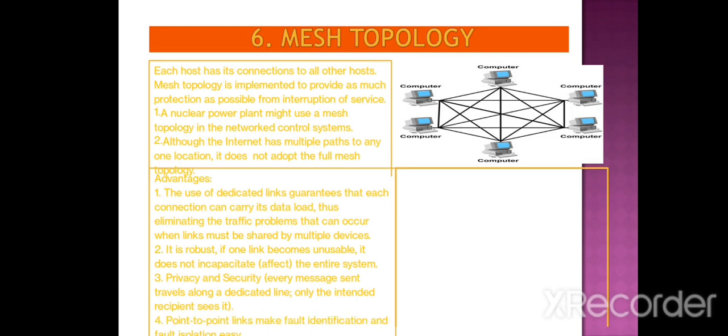Now, privacy and security. Privacy and security is not achieved in this type of topology, because here it is a point-to-point link, which makes fault identification and solutions difficult. The disadvantage: a large amount of cabling is required, and a large number of input output ports is required, because each and every device is connected to each other. That's why we require more cabling.